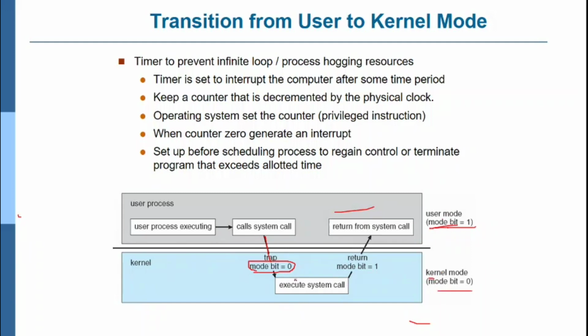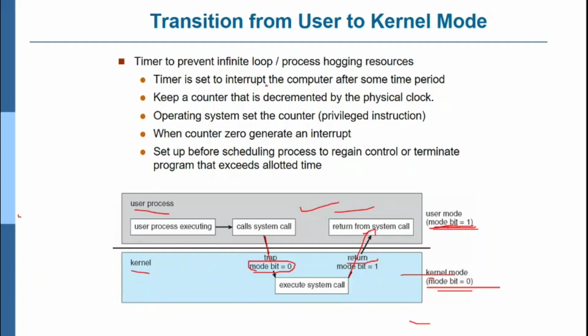So it executes the system call, for example the addition of two numbers. It performs the required operation, then it returns. Whenever it returns from the kernel mode to the user mode, the mode bit becomes 1, returning from the system call. So this is how user processes and kernel processes work. In user mode the mode bit is 1, and in kernel mode the mode bit is 0.